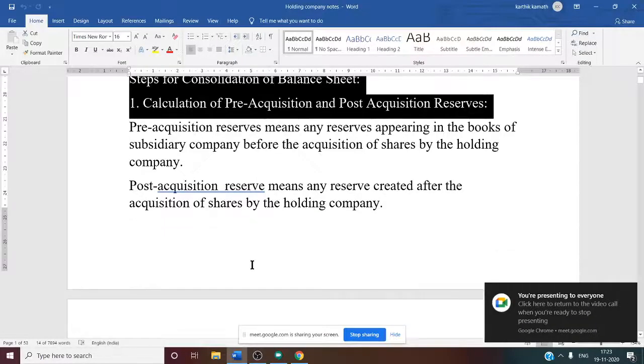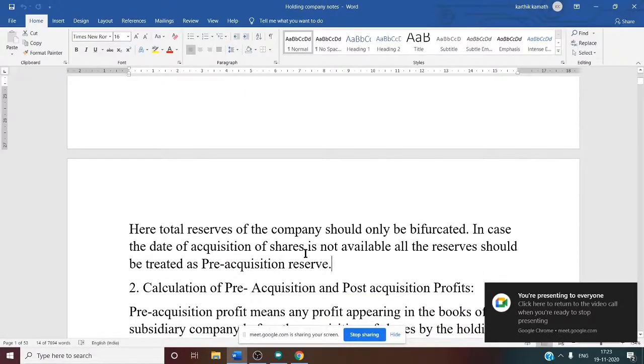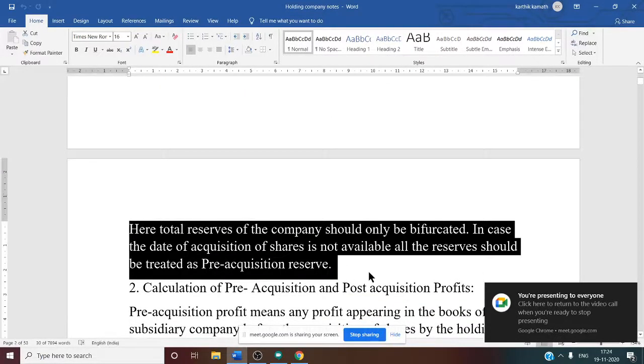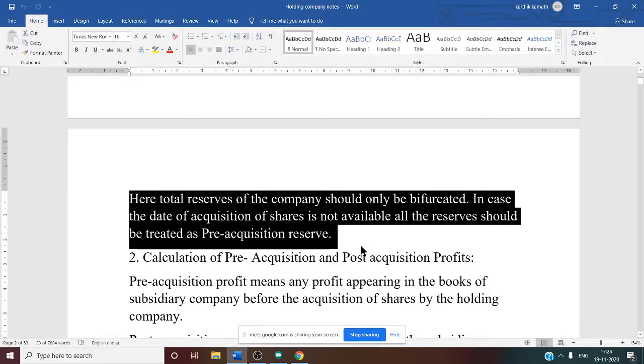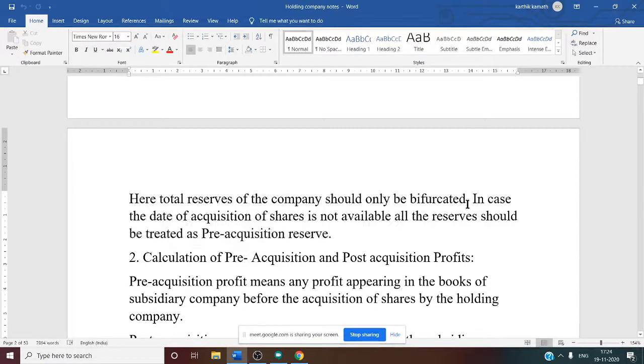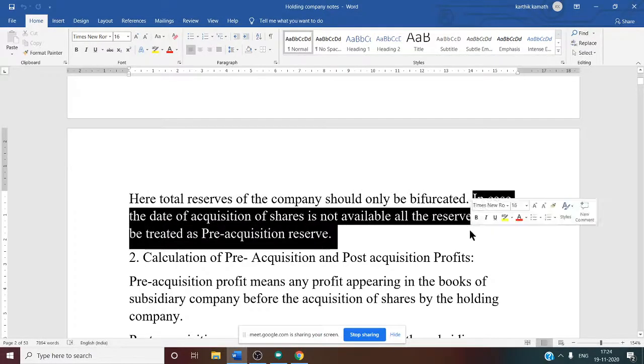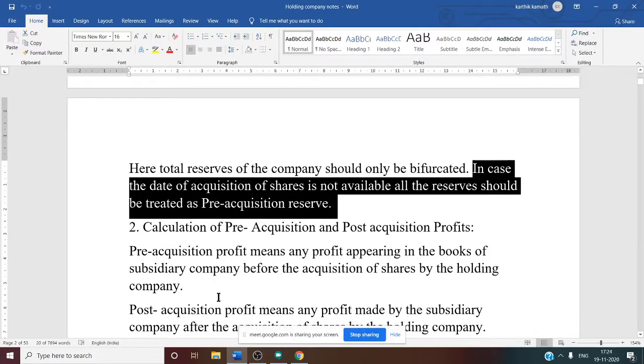See this here: total reserves of the company should only be bifurcated in case the date of acquisition of shares is not available. This last sentence is very important. If the date of acquisition is not given, then all the reserves of the subsidiary company are treated as pre-acquisition reserve. If the date is mentioned, then you can easily divide what is pre and what is post. So that is about the first step.